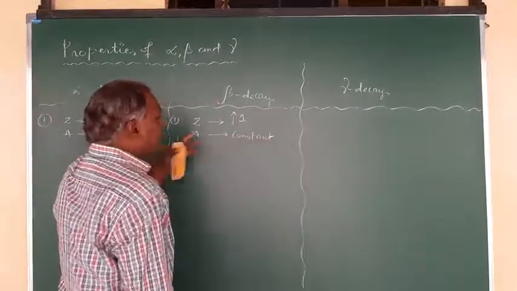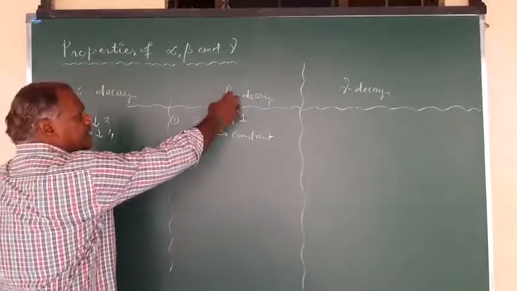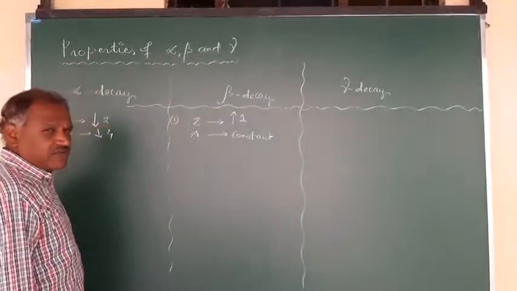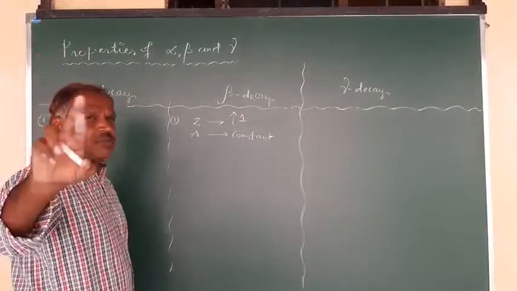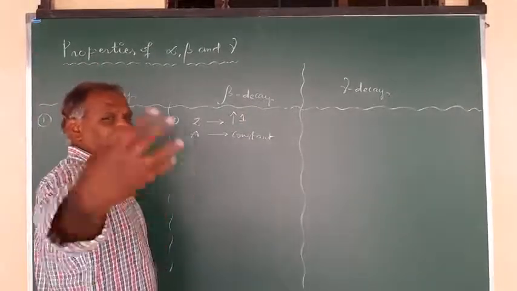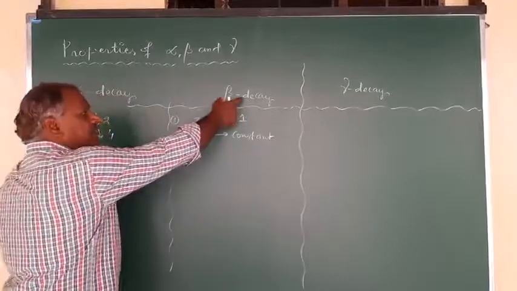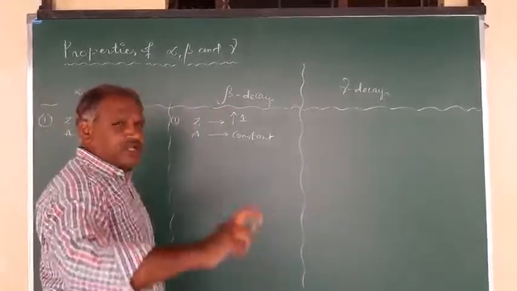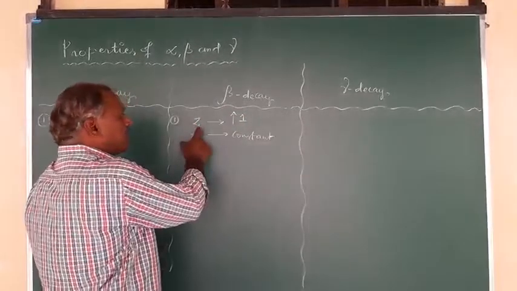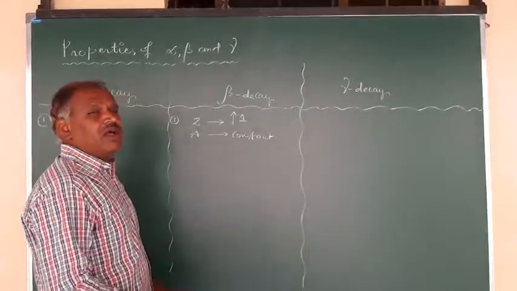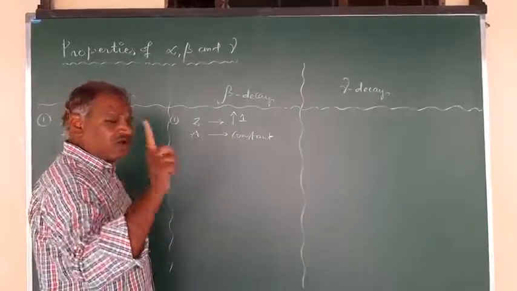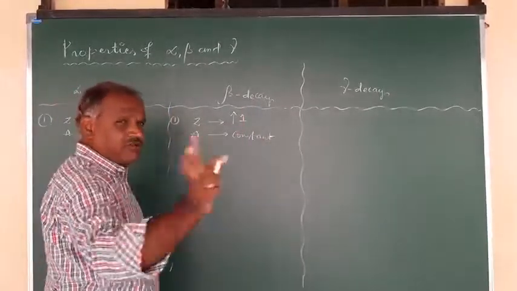Beta decay generally means emission of electrons; we are not considering the types of beta decay, that is negative beta decay, positive beta decay, or electron capture, which is the classification. Generally, beta decay represents emission of electrons from the radioactive nucleus, so the daughter nucleus has its atomic number raised by 1 and the mass number remains constant.